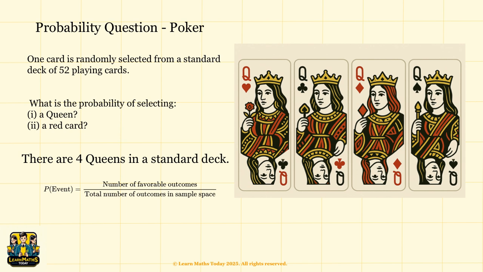Let's figure out the favorable outcomes first. There are 4 queens in the deck: queen of hearts, queen of clubs, queen of diamonds, queen of spades. So the number of favorable outcomes is 4. The total number of cards in the deck is 52. Now using the formula, probability equals the number of favorable outcomes divided by the total number of outcomes in the sample space. The probability equals 4 divided by 52, which equals 1 over 13.